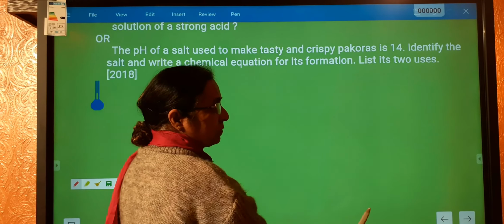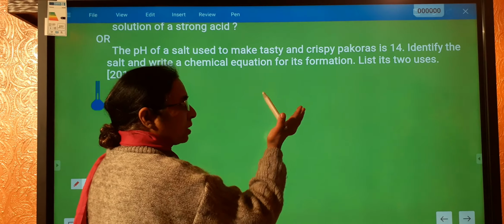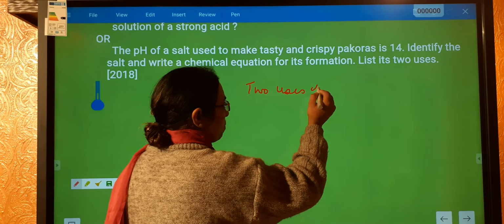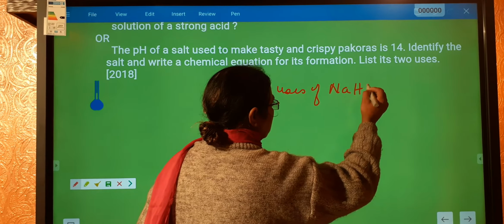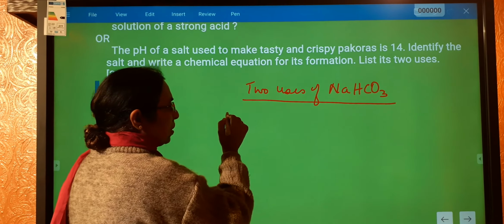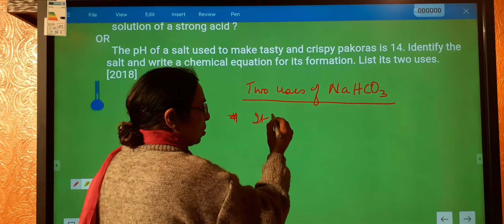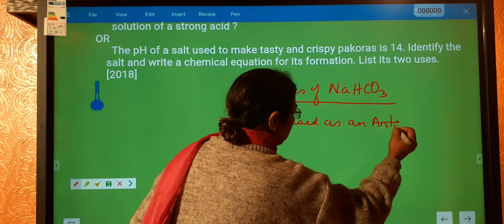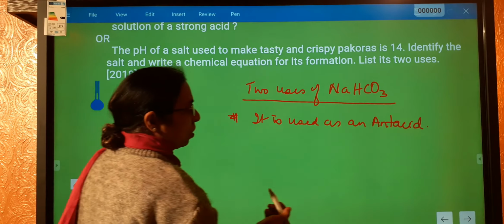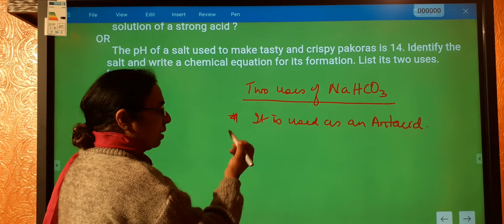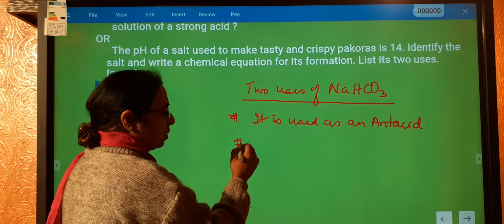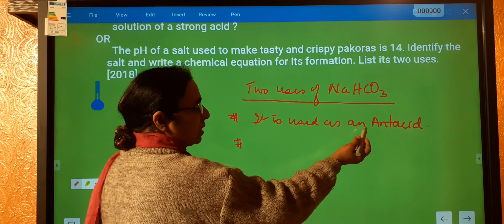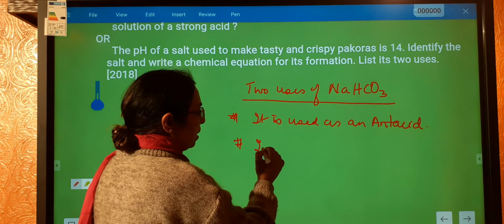Alright, okay, then we also have to write its two uses. One use, of course, we have seen, that is to make crispy pakoras, but that is already given, so leave that. Let us write two uses of NaHCO3. We know that it is used as an antacid. Antacid: when a lot of acid is built up in our stomach, we use a mild base, and that is known as an antacid.